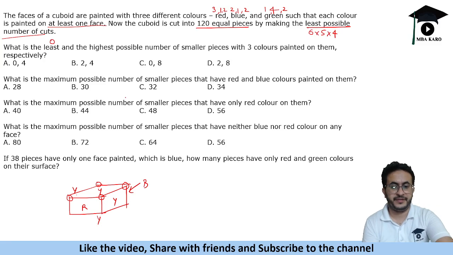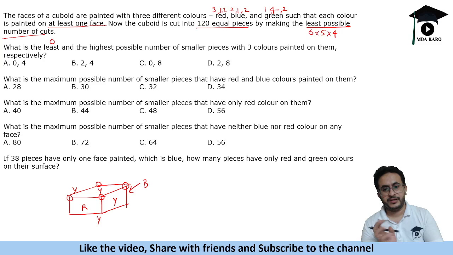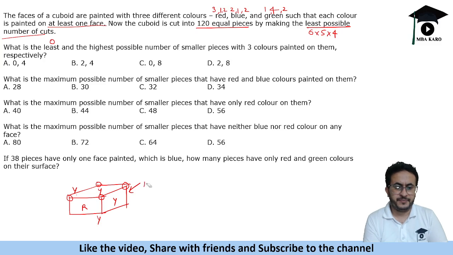Now we need to find the maximum number of cubes that are painted in all 3 colors. Suppose we paint the opposite faces red. We paint the top one and the bottom one blue, and these as yellow. Now this is R B Y, this is R B, and we have red on the opposite side.